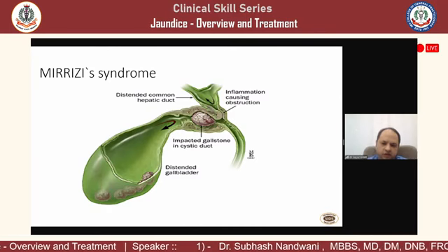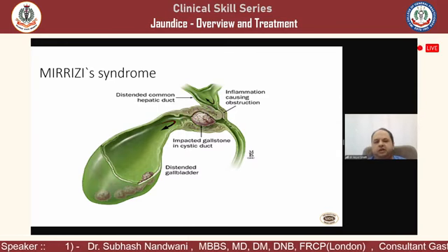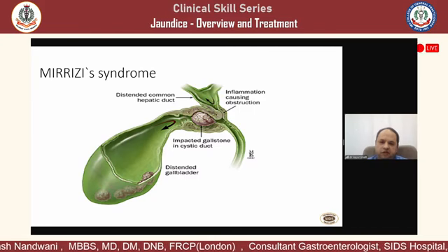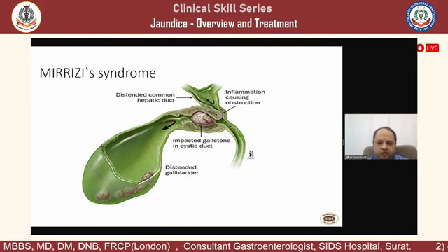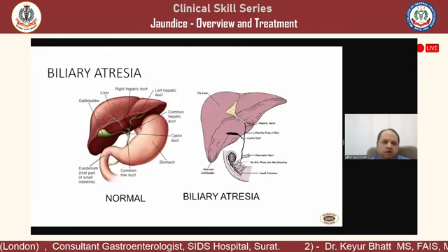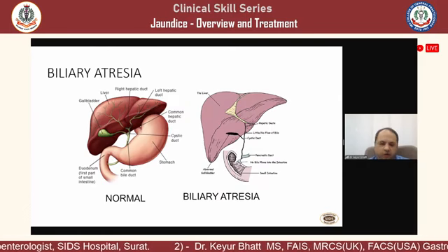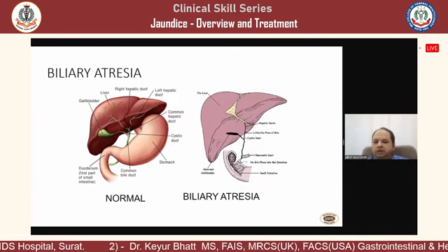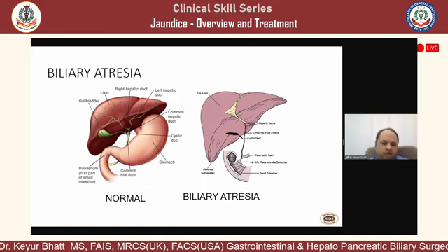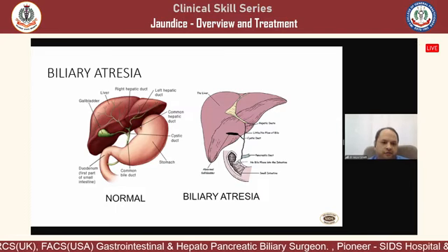Mirizzi syndrome is a little tricky situation where one can see that half of the stone sometimes is lying in the gallbladder and half of the stone is lying in the bile duct, and it is causing direct or indirect obstruction. But usually in Mirizzi, the lower bile duct is normal. And last but not the least is biliary atresia, where from birth the entire biliary tree is atretic, and the patient has hardly any space for excreted bile to go into the alimentary tract.